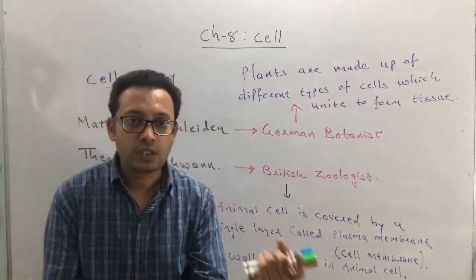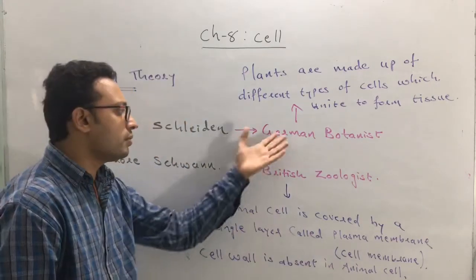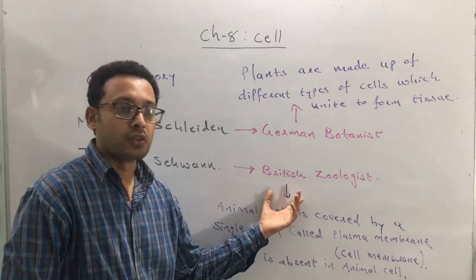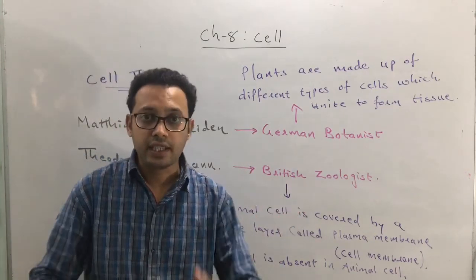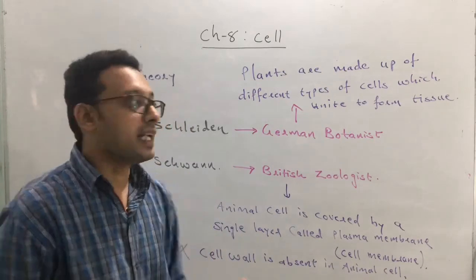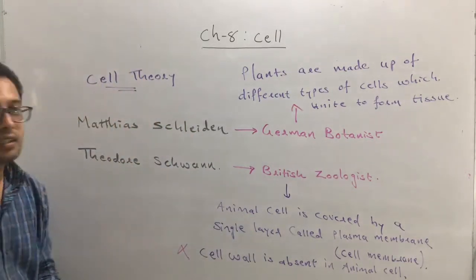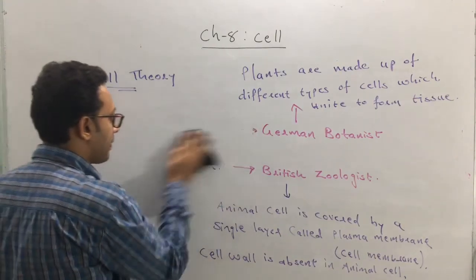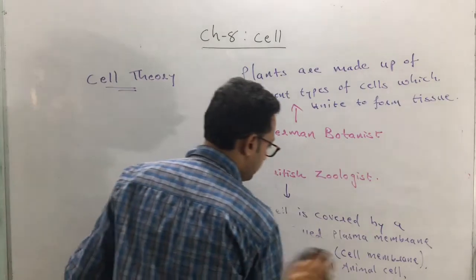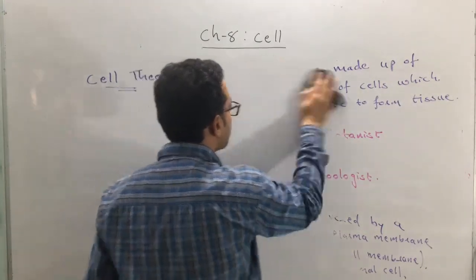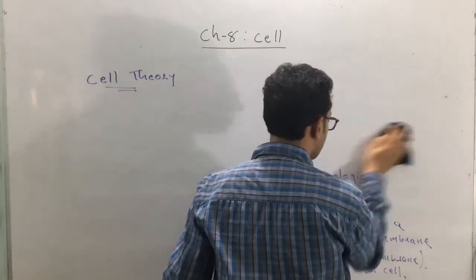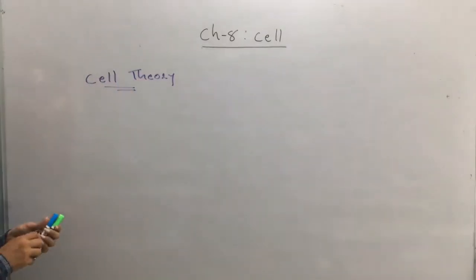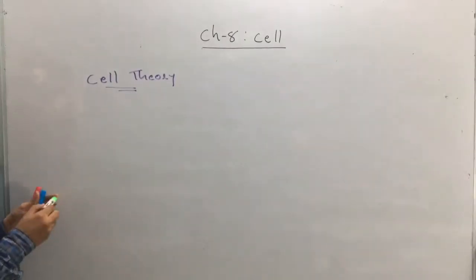Now what happens? Both the scientists came together. This one is from Germany and this one is from Britain, Great Britain. They came together and then they formulated the cell theory. So what are the points under the cell theory? The first point that comes under cell theory is like this,